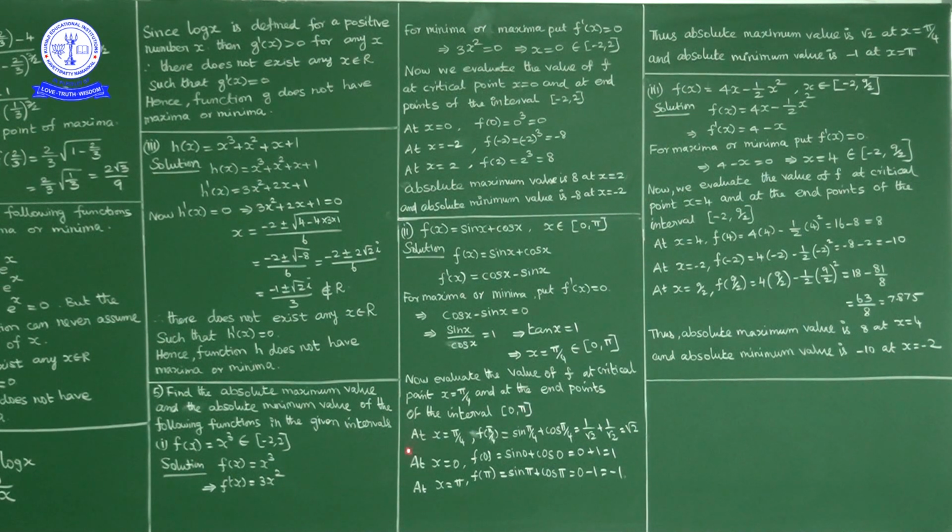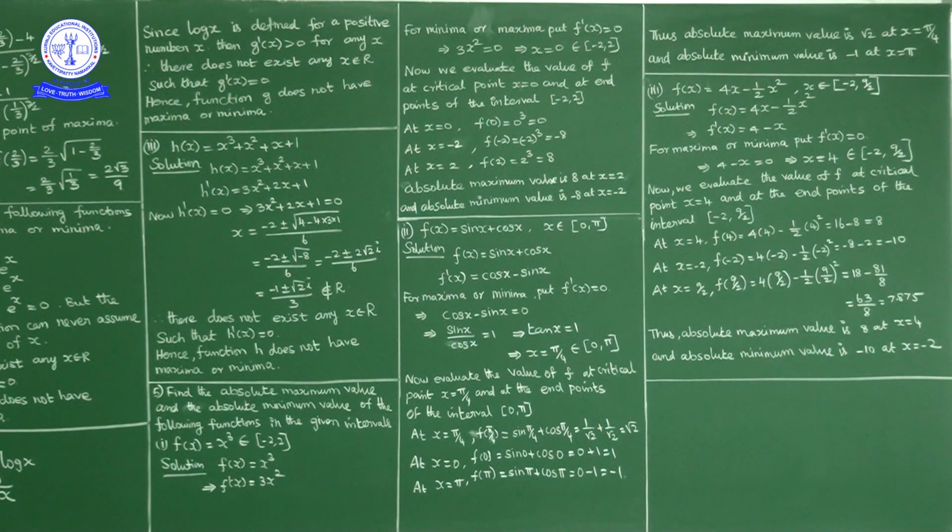Now at x equal to pi by 4, f of x was sin x plus cos x. So f of pi by 4 is sin pi by 4 plus cos pi by 4. Sin pi by 4 is 1 by root 2, plus cos pi by 4 is 1 by root 2. So 1 by root 2 plus 1 by root 2 is 2 by root 2, nothing but square root of 2. At x equal to 0, f of 0 is sin 0 plus cos 0, sin 0 is 0, cos 0 is 1, so 0 plus 1 is 1. Now at x equal to pi, f of pi is sin pi plus cos pi. Sin pi is 0, cos pi is minus 1, so 0 minus 1 is minus 1.